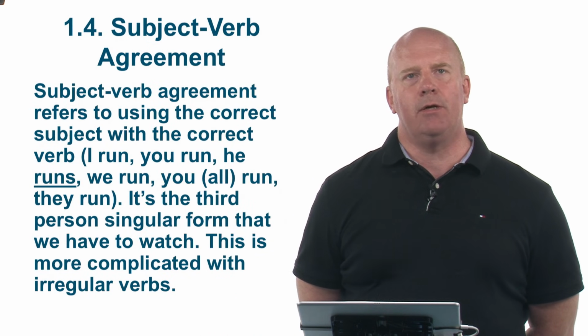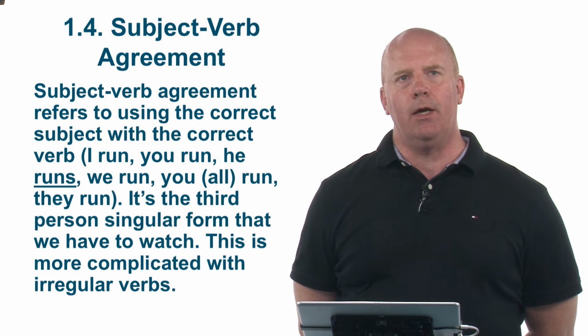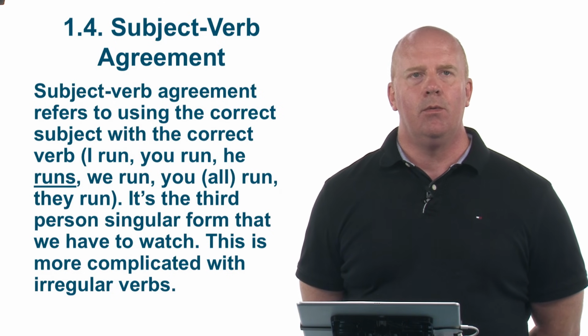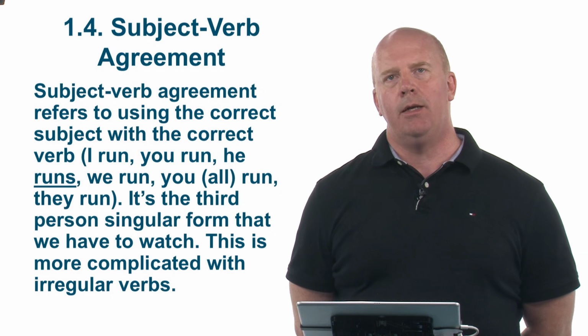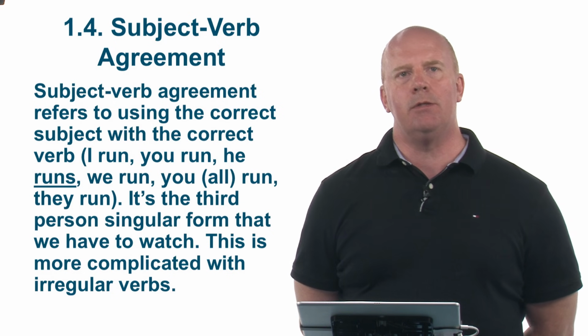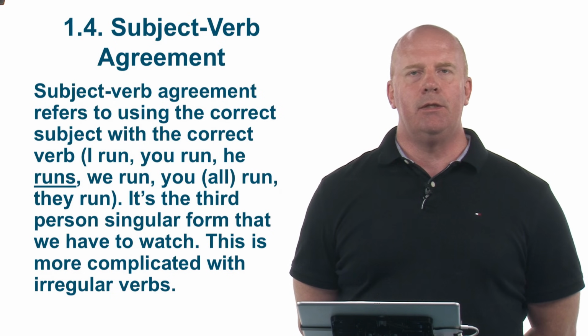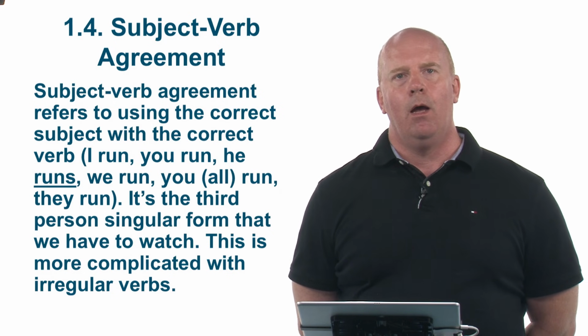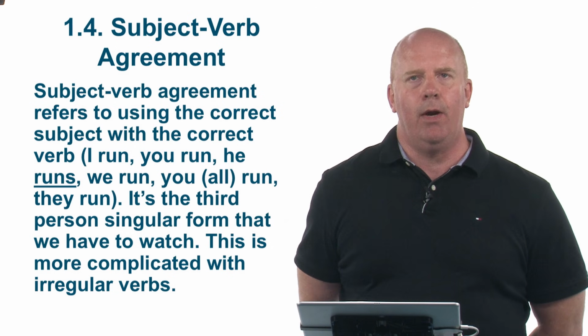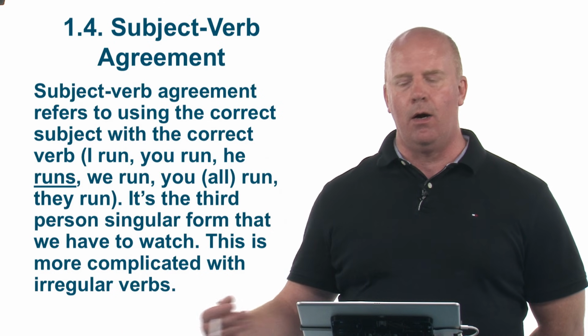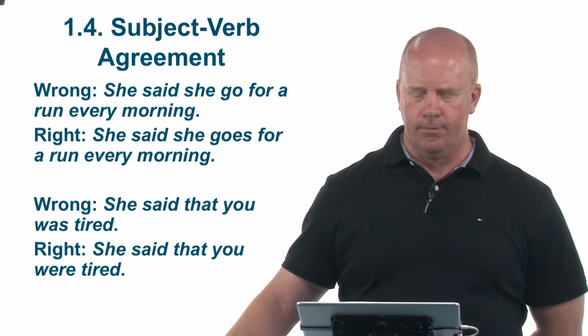Let's take a look at subject-verb agreement. We saw this in an earlier case. Subject-verb agreement refers to using the correct subject with the correct verb. And as I said before, I run, you run, he runs, we run, you run, they run. So it's the third person singular in English that's a different form. This is more complicated with irregular verbs. I am, you are, he is, we are, you are, they are, for example.